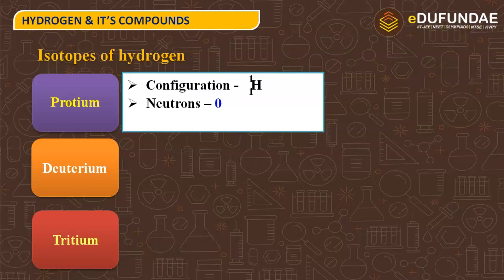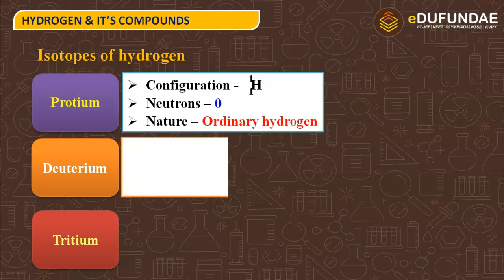The number of neutrons will be equal to 0, because how do we calculate the number of neutrons? Atomic mass minus number of protons. So over here 1 minus 1 is equal to 0. So protium has 0 neutrons. Next is nature. Protium is ordinary hydrogen, simply H.